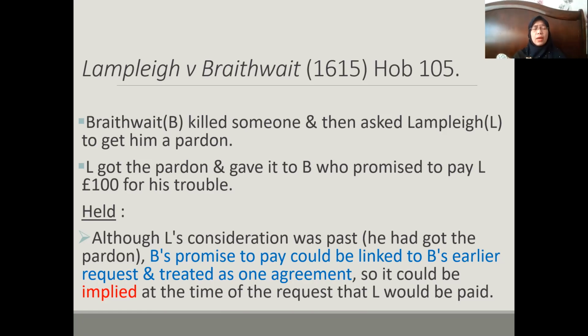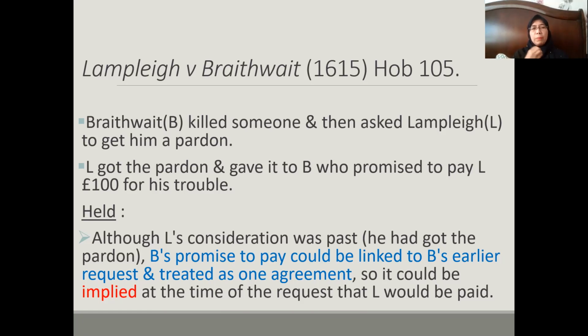So the court held that although Lampley's consideration was in the past, he got the pardon first and only then came the promise to pay later, Braithwaite's promise to pay could be linked to Braithwaite's earlier request. You are the one who requested the pardon.